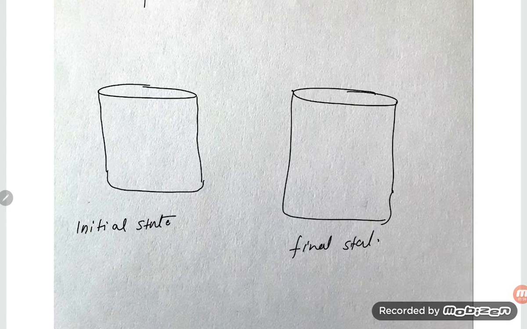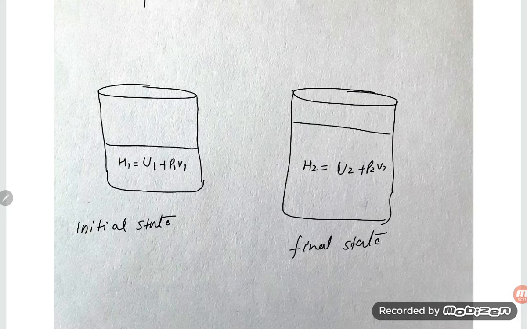When the system goes from this form to this form, the enthalpy H1 is U1 plus P1 V1, and for the final state H2 will be U2 plus P2 V2.